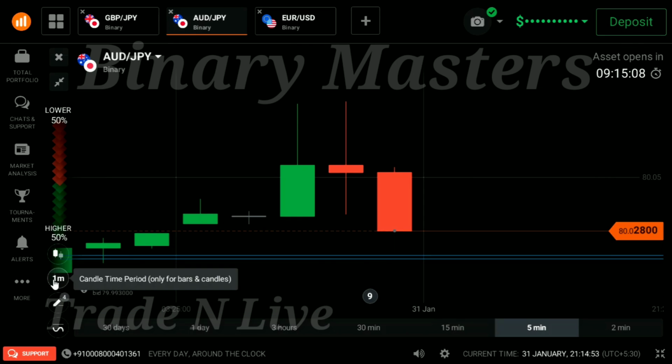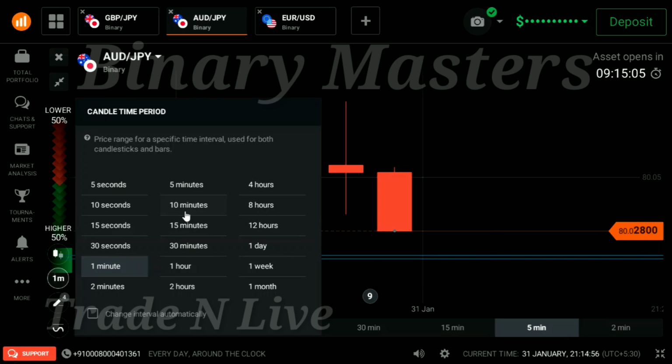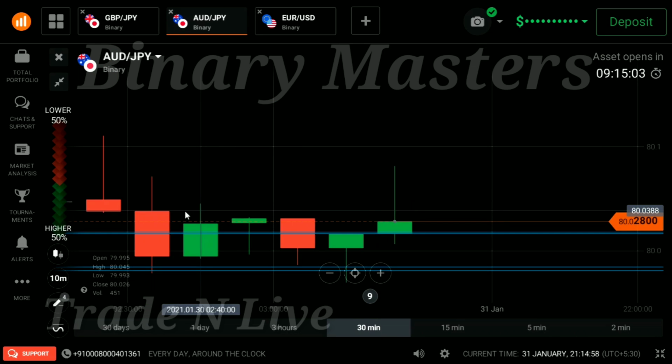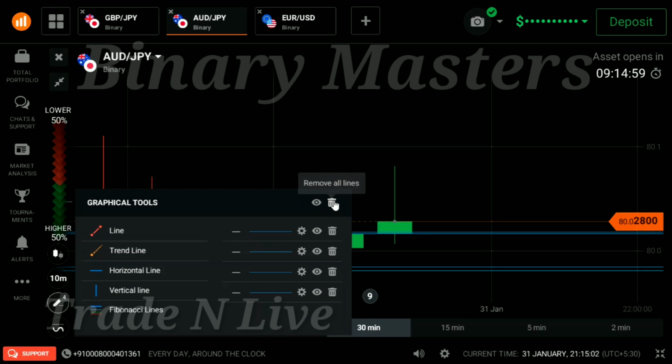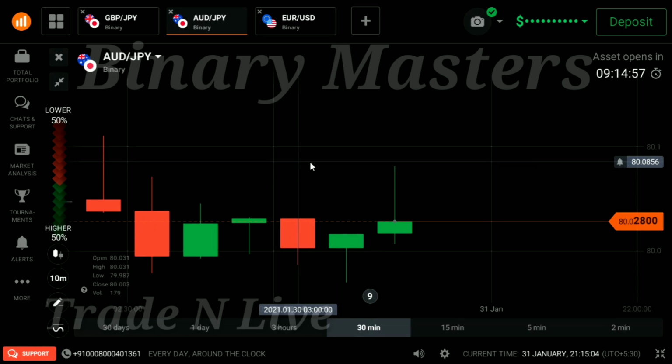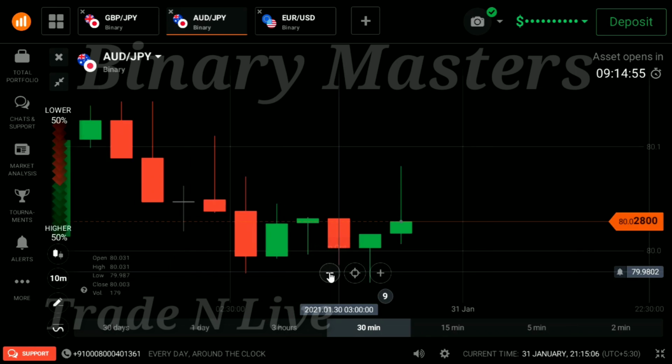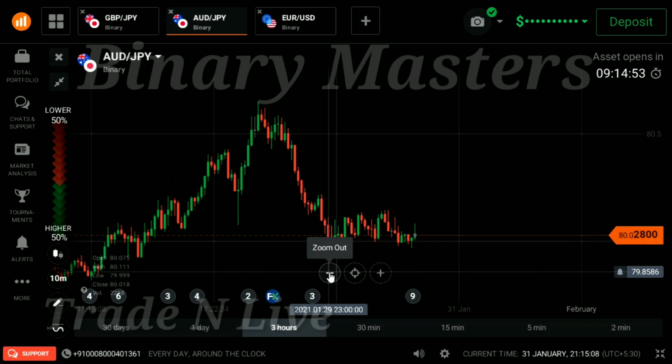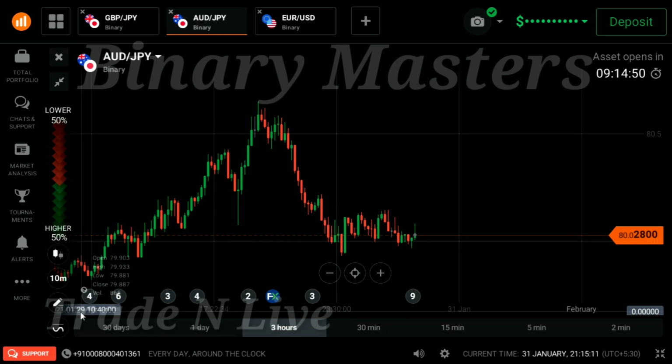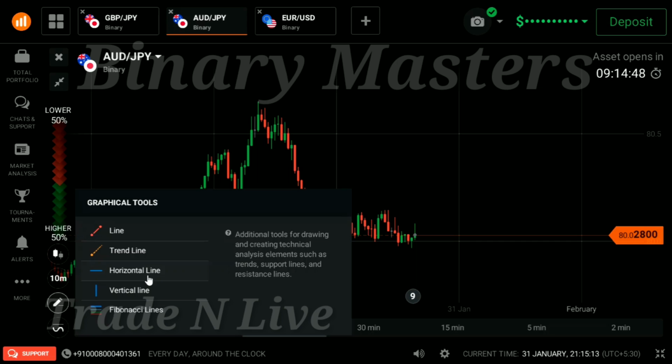So the next one, OD JPY chart. Let's change it into 10 minutes. Okay, delete the previous horizontal lines. Let's draw now.